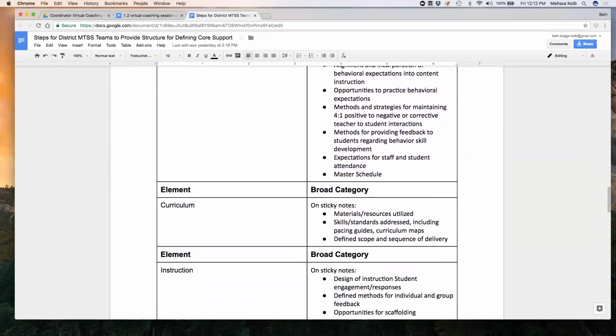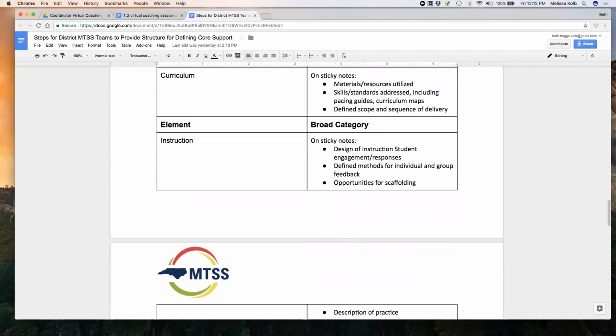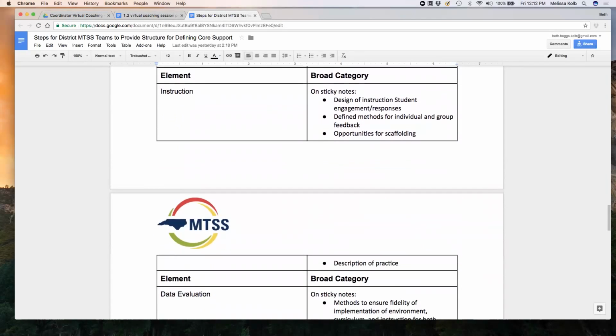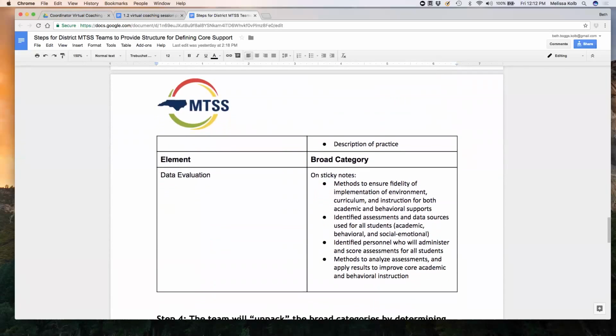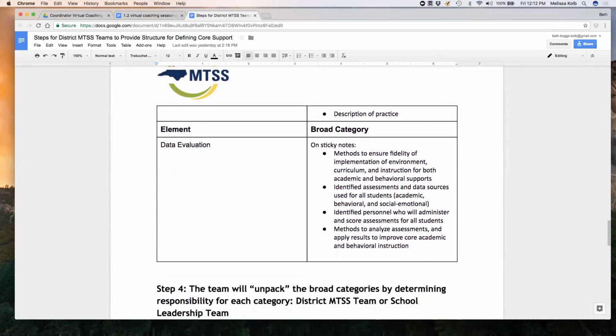Same thing, but around curriculum, you may see these types of categories. And around instruction, here are some examples of categories. And here are some examples under data evaluation.